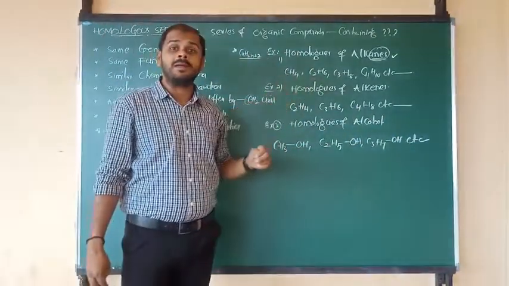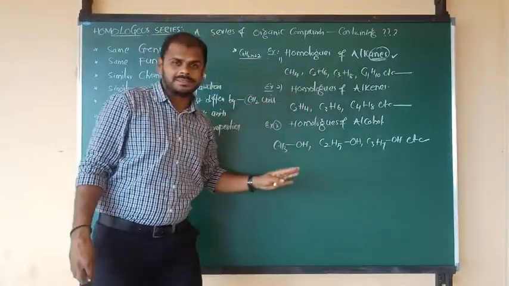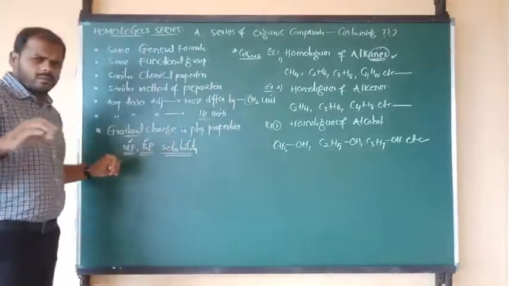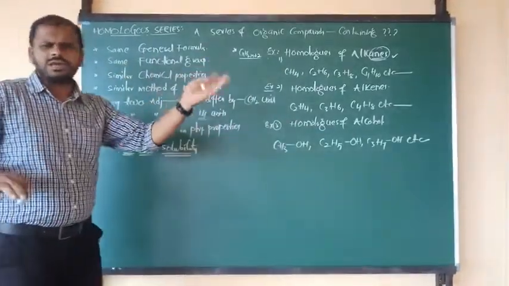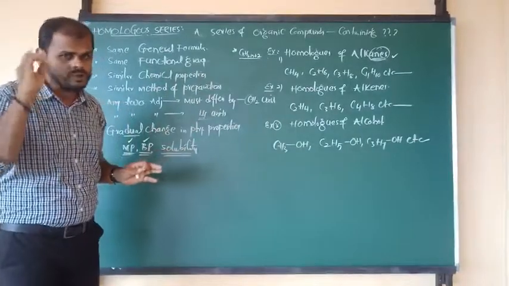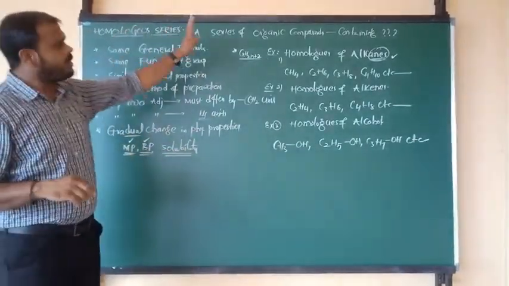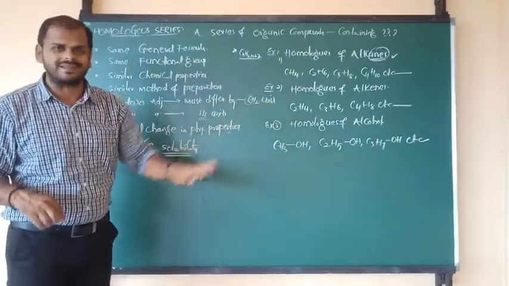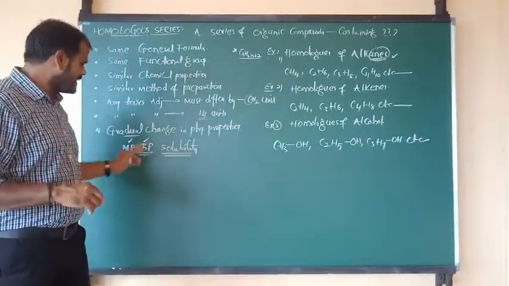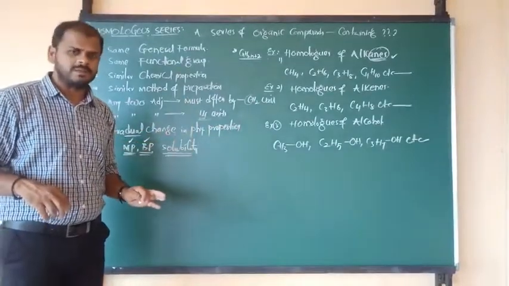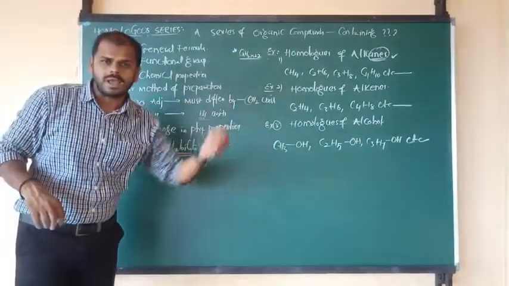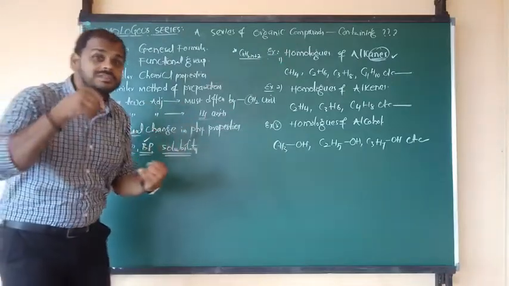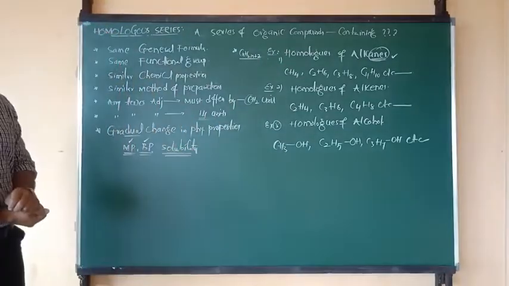But what happens here? Melting point and boiling point increase, but here solubility decreases. That's why I am saying, you don't worry about that. In future we are going to discuss it in depth, Nana. But you have to remember only one point. In a homologous series, it depends upon the class, Nana. Alcohol class, alkene class, alkyl class. Definitely there will be a small change in physical properties. In some of the homologous series, physical properties may increase, and in some of the homologous series, physical properties may decrease.